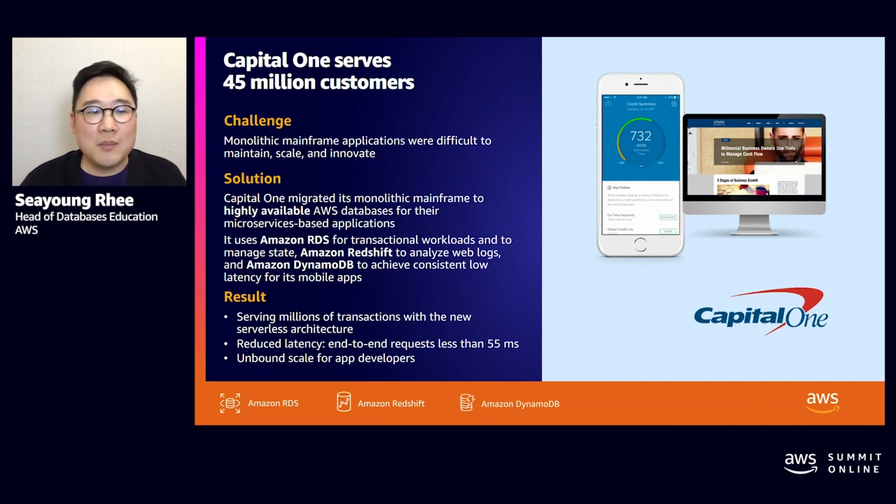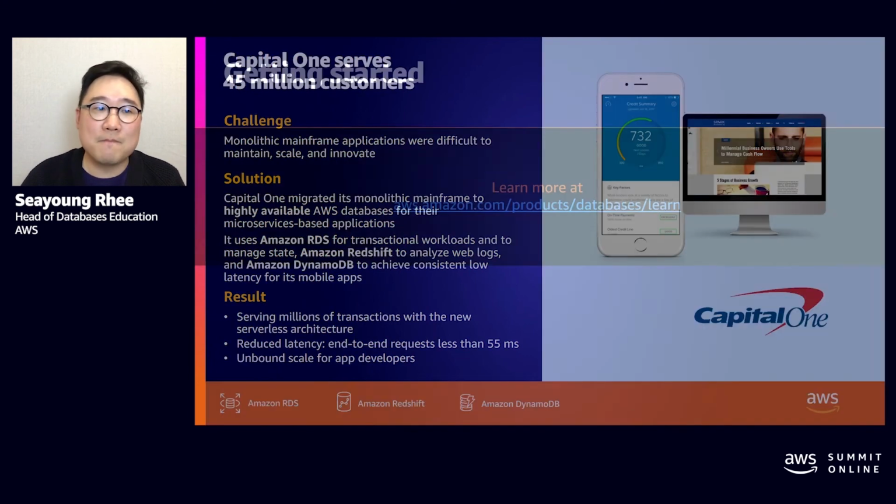And so we're seeing many financial customers like this who are moving their mainframe workloads to serverless or fully managed services like DynamoDB on AWS. These customers are able to focus on building faster applications with reduced latency, ultimately providing a better experience for customers.